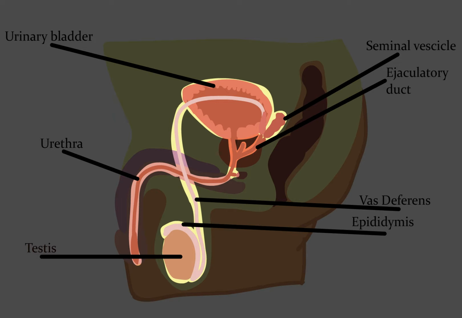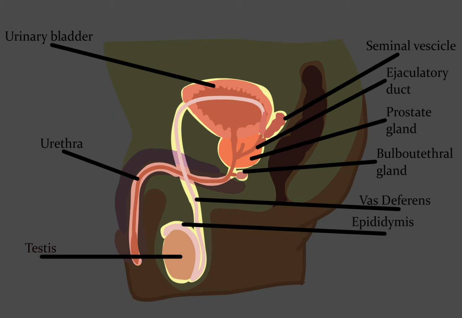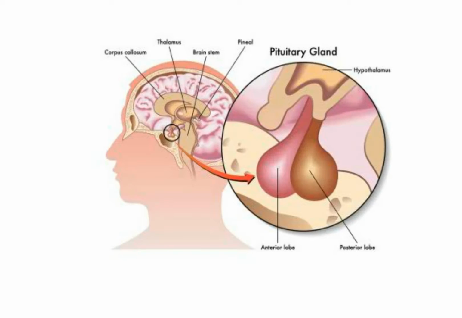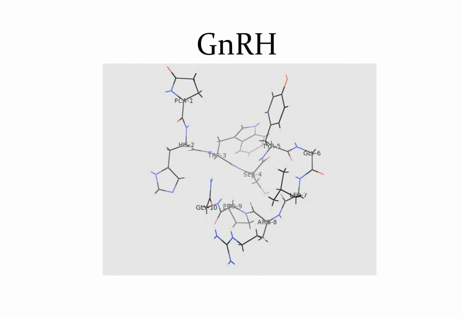The seminal vesicles, the prostate gland, and the bulbourethral glands then add secretions to the semen. The hypothalamus is the part of the brain that controls the functions of the testes due to the secretion of gonadotropin-releasing hormone, which is a hormone that stimulates the anterior pituitary gland to secrete the gonadotropic hormones that control the testes. They promote the production of sperm in the seminiferous tubules and the production of testosterone by the interstitial cells.